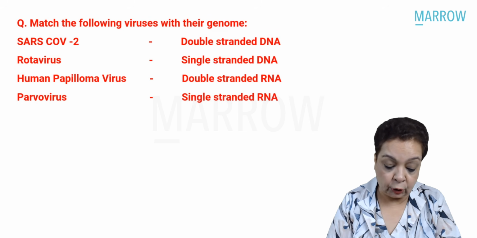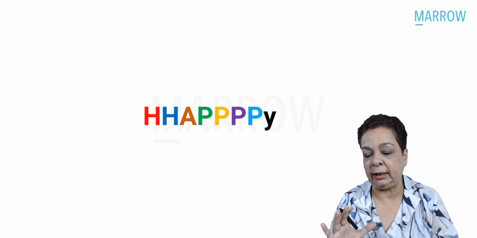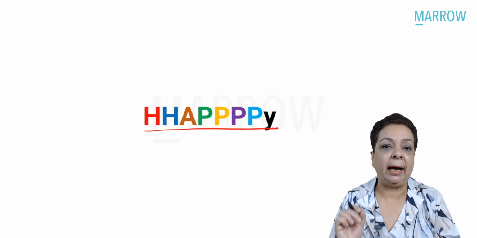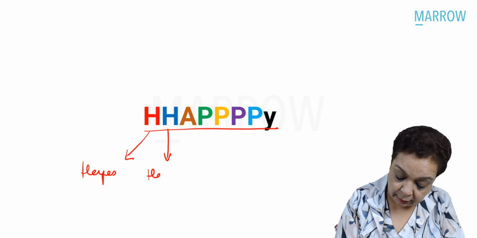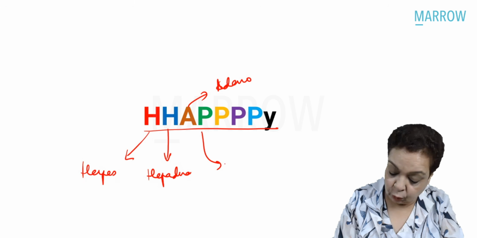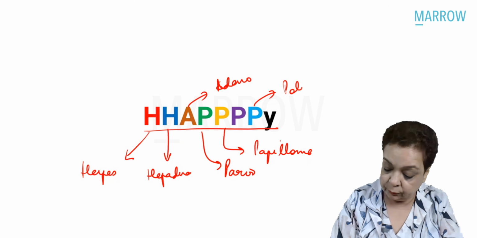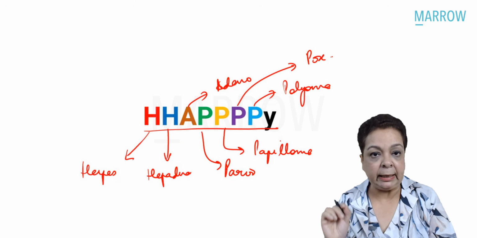So before we read these options, let's just quickly go through what I've taught you in my videos, that we have 7 families of DNA viruses. All the rest are RNA viruses. So DNA viruses are happy viruses. And what are these? Herpes, Hepadna, Adeno, Parvo, Papilloma, Polyoma, and pox viruses. So these are the 7 DNA viruses.